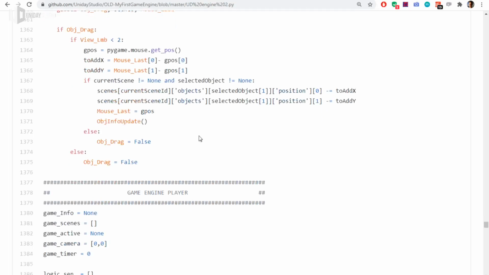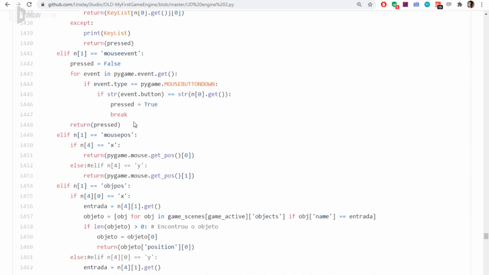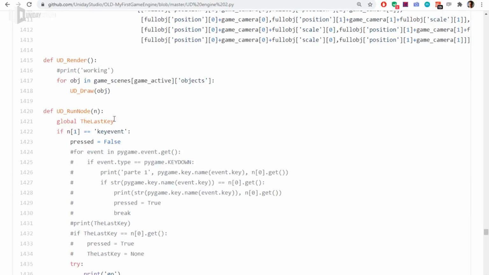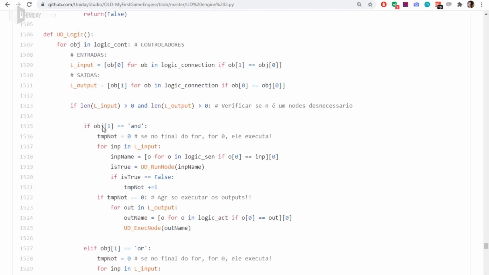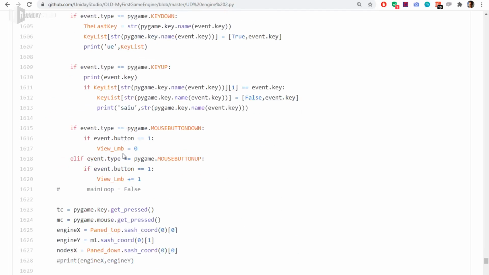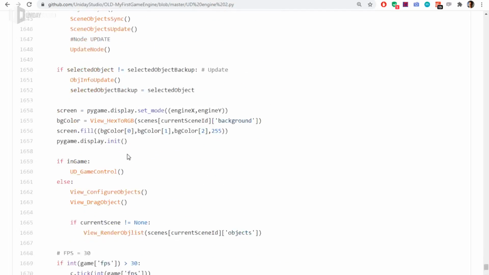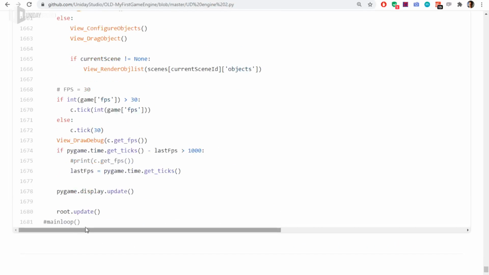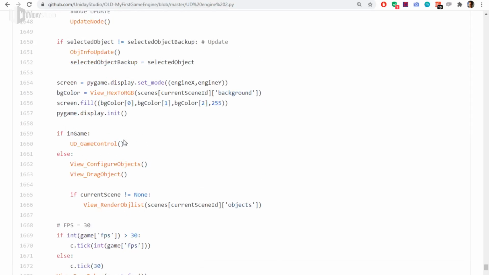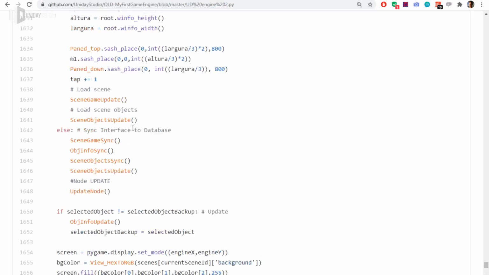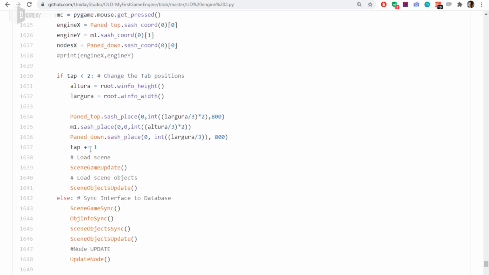Same problems that I already explained. Let me go ahead to the end, because at this point I don't even know what is going on here anymore. In the end, I remember that I have a main loop with a bunch of ticks and stuff like that, low level and high level stuff in the middle.